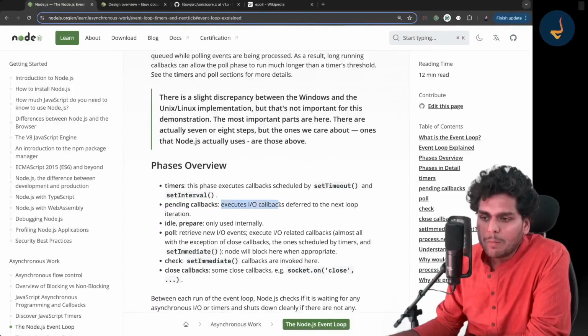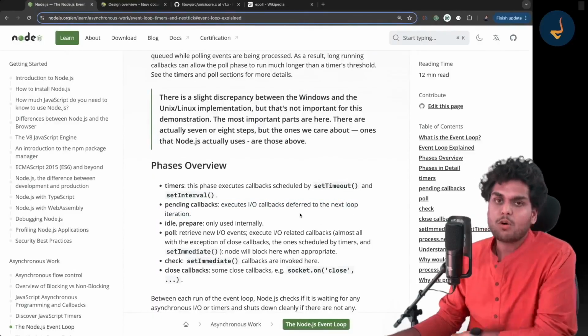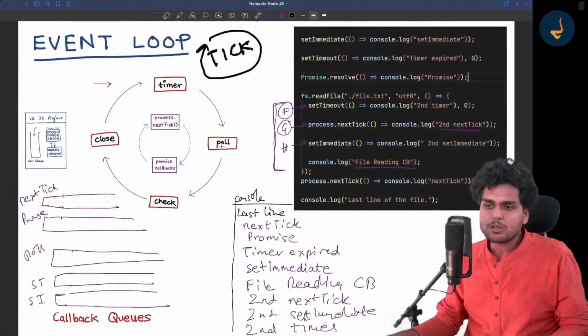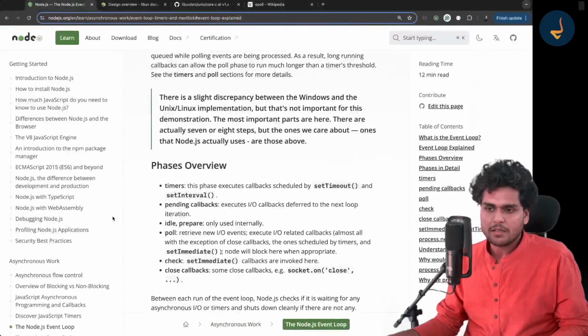Executes IO callbacks deferred to the next loop iteration. So whatever callbacks are deferred to the next loop iteration, that will happen in this phase, in the next tick, sorry, next loop iteration.